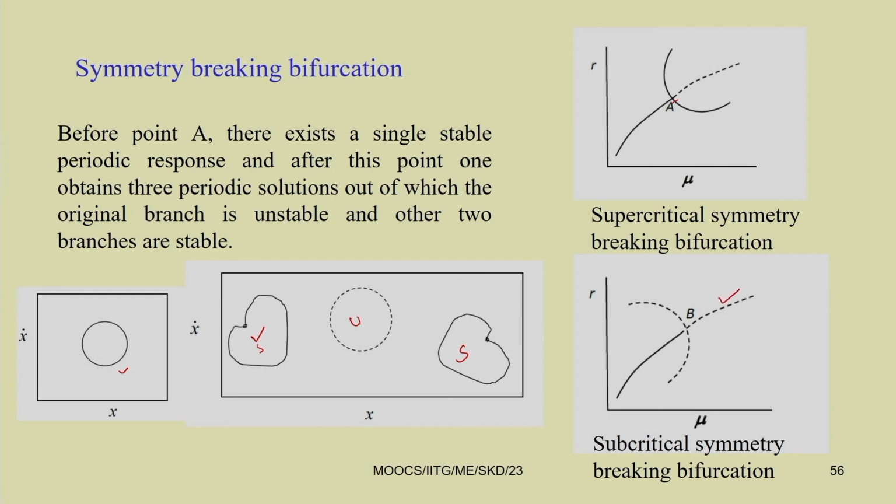In that case we call it subcritical symmetry breaking bifurcation, and subcritical bifurcations are always dangerous because this unstable state cannot be achieved. As we are not able to achieve this unstable state, it will jump to an attractor at infinity, or it may lead to some chaotic response.